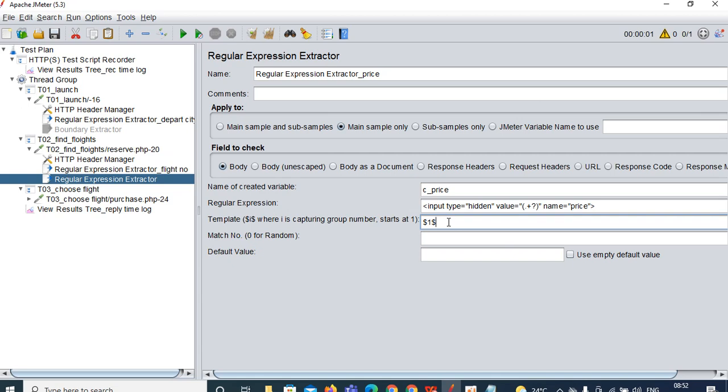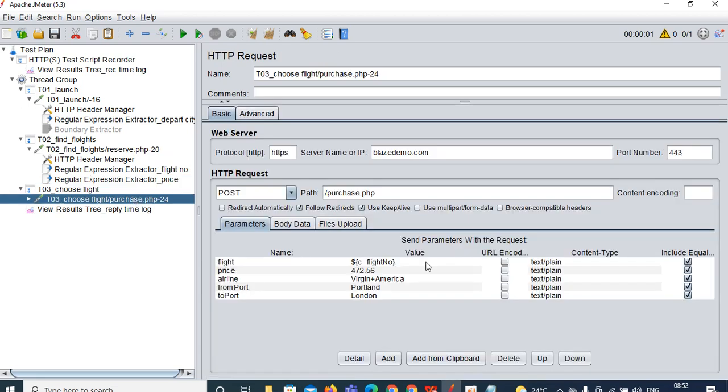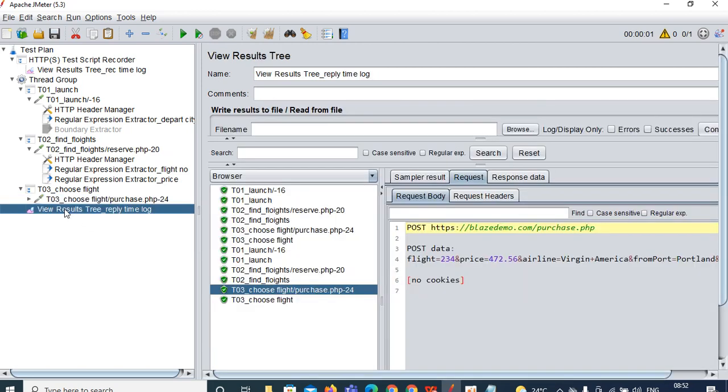The match number: we have only one single group, therefore the template I have given is $1. For the match number you can give randomized, so I have given 0. This one you can check. So C price, where you need to pass it in the next request, you need to pass it over here. Remove this 472.56 from here. Bracket open, control V, bracket close. That's all. Now go and run your test.